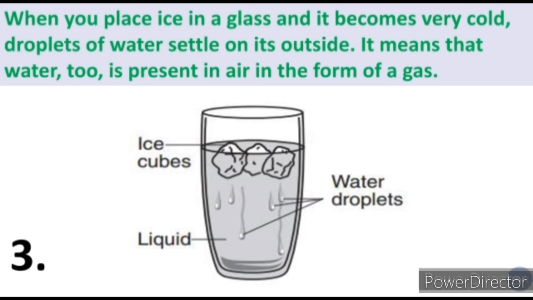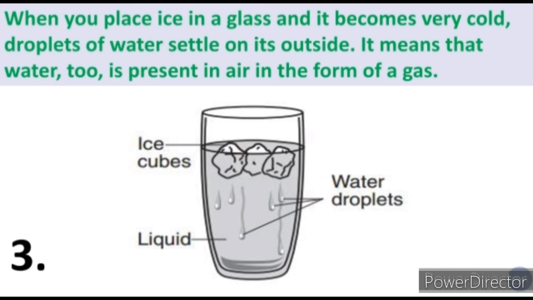It means that water too is present in air in the form of gas. What happens if you put the cubes in the glass? Whatever water is there in the air, it will become drops of water and settle on the glass. They will get converted into liquid from gas.